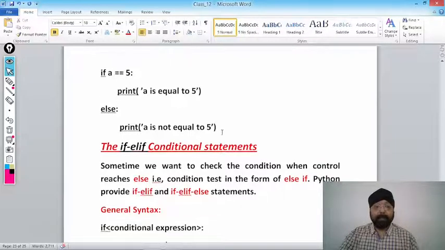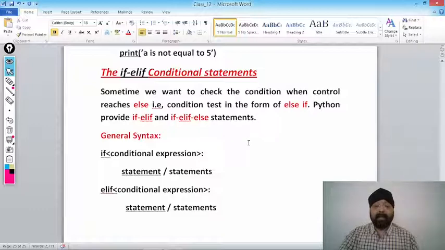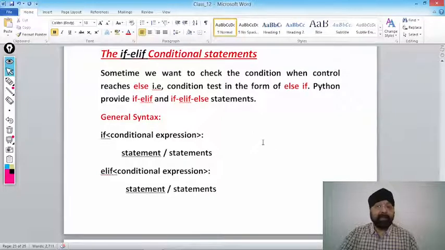Getting my point? And the last one is the if-elif conditional statement. Now see here, sometimes we want to check a condition when control reaches else. There are certain situations जहाँ पे हमको क्या चेक करना पड़ता है कि अगर else part में आपका कंट्रोल जाता है वहाँ जाके फिर आपको कंडीशन चेक करना है. In that case we can use elif. Sometimes we want to check the condition when control reaches else, that is, a condition test in the form of else if. Python provides if elif and if elif else statements. So Python supports two types of statements, if elif and the second one is if elif else.